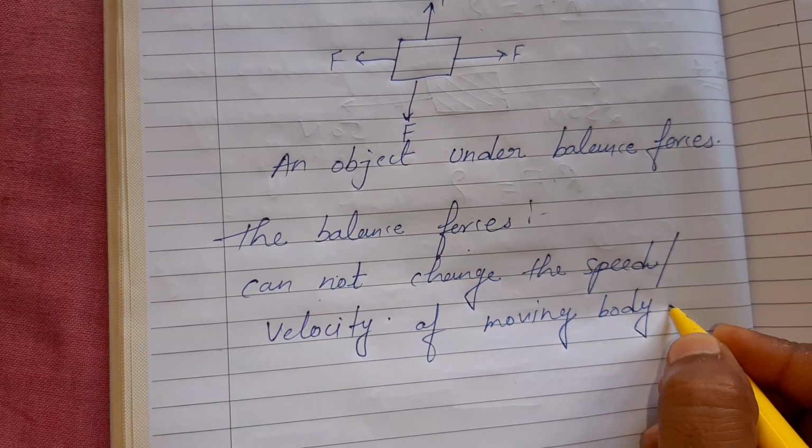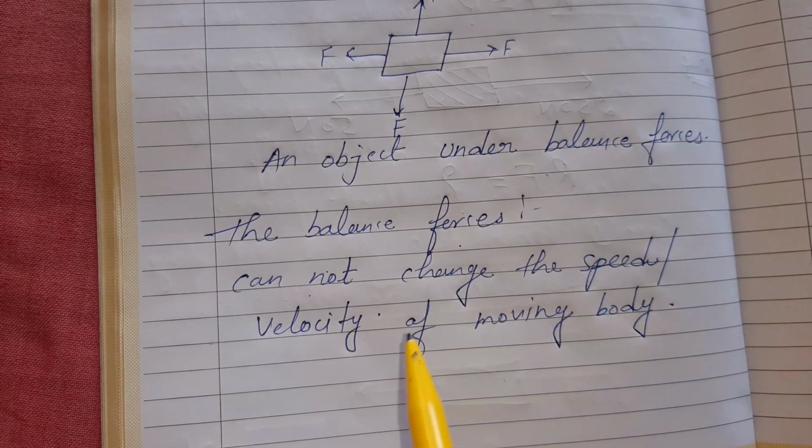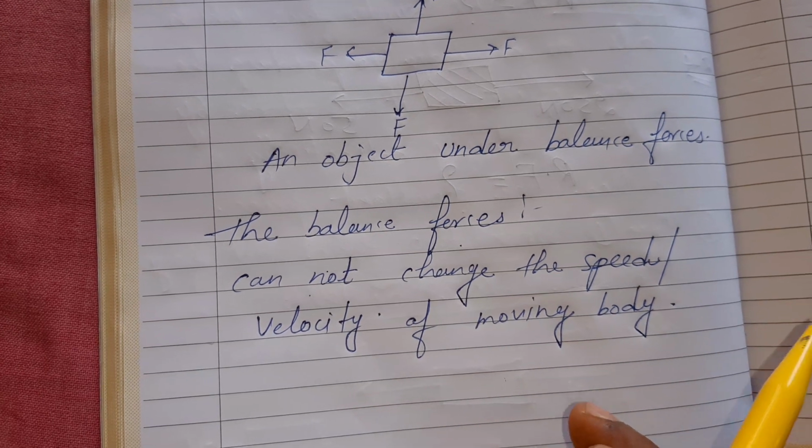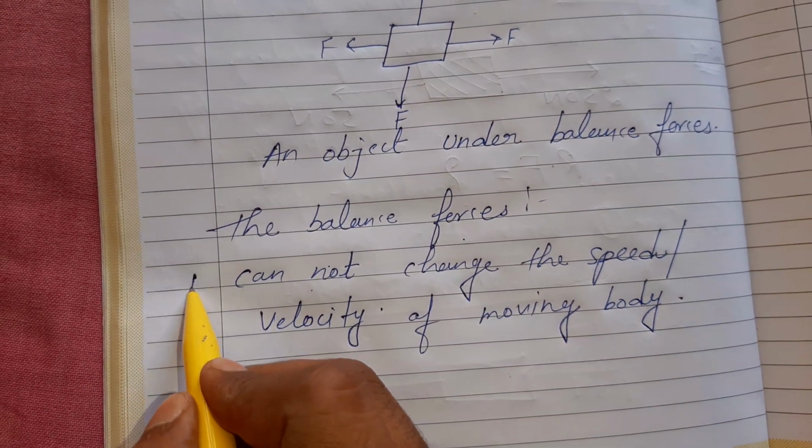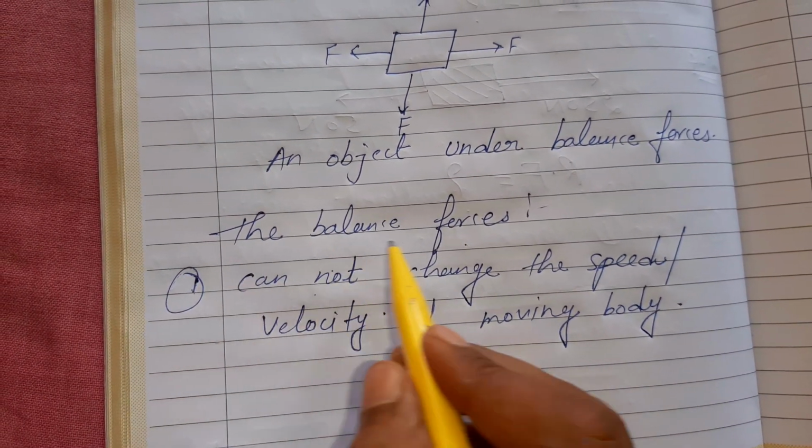Okay, it cannot change the speed or velocity of a moving body. Okay, this is the first point about the balanced forces.